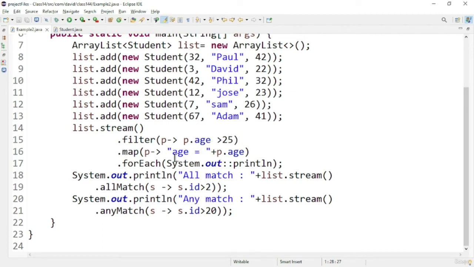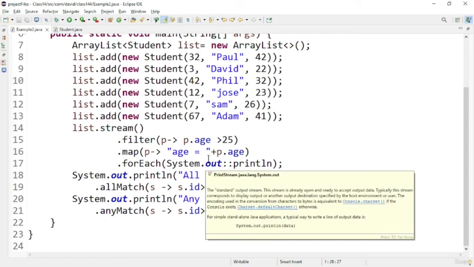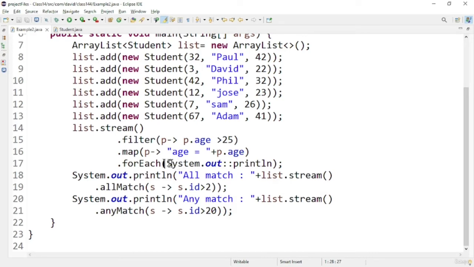And I'm using the enhanced for loop, the for each loop, to print the particular value. I'm using the method reference of System.out.println so that it will print the values. And after that, I am using the anyMatch and allMatch functionality which is present in the Streams API. allMatch will check whether a particular condition is matching for all the values. anyMatch will check whether any of the values satisfies the condition in the particular collection. So let us see the output of this program.